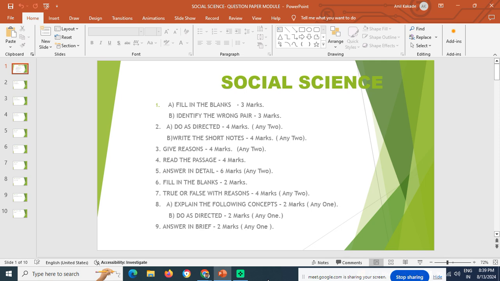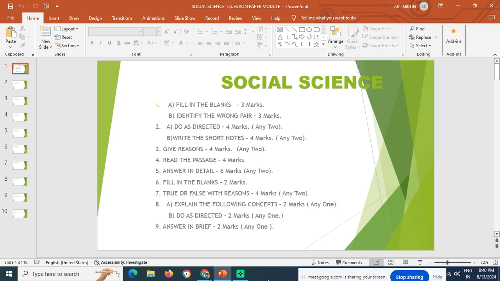How will you write it? The Kushana period saw the rise of Mathura school. Similarly, for the second and third questions, you are supposed to write the answer along with the question. First A, clear?